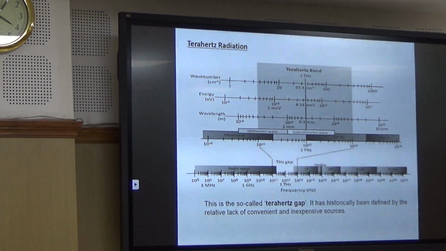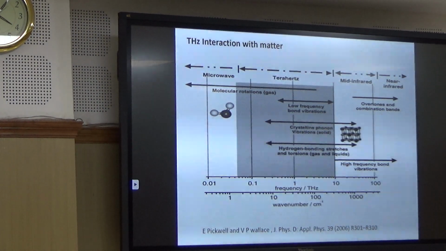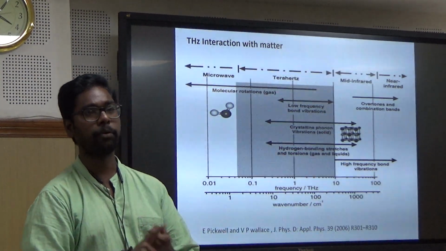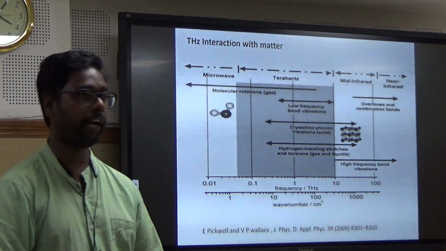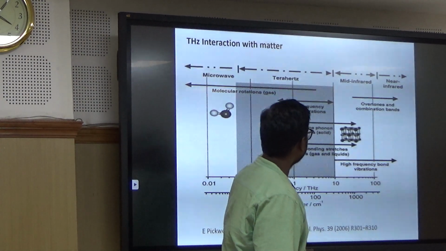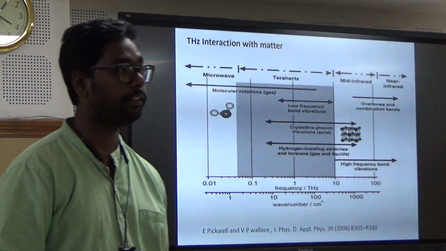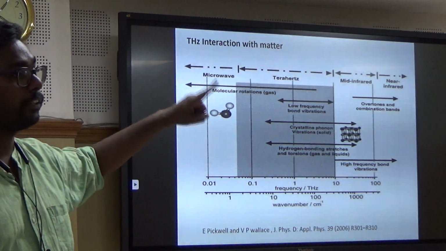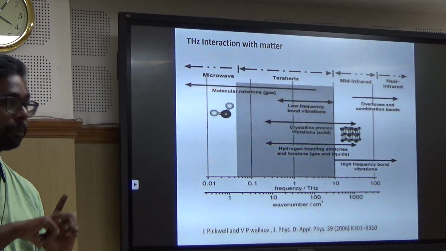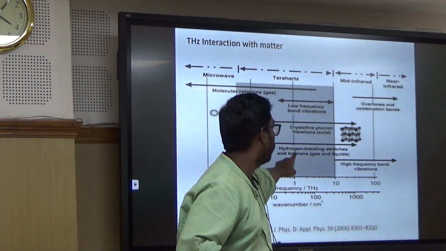many physical properties. When terahertz radiation interacts with a material, let's say any material, what is it going to do? What information can we get from terahertz spectroscopy? The first thing is low frequency vibrations. Many biological molecules or organic molecules have their signature prints in low frequency vibrations. That you can extract through either Raman or terahertz. But terahertz gives much more information compared to Raman. The next thing is crystalline vibrations.